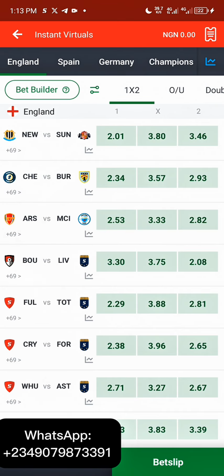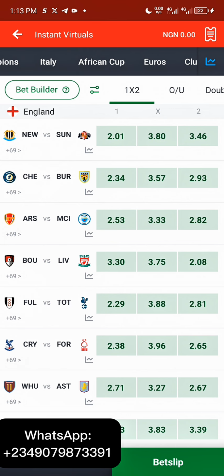This strategy I'm about to give you guys works for the England section, also works for the Champions League section, and also works for the Italy section. This strategy does not work for the Spain and the Germany section, because this strategy requires us to get a high amount of goals so that we can actually make good profit for ourselves. So we need goals from about 2.5 goals, 3.5 goals, but this strategy is more certain for over 1.5 goals. So I will recommend that you use this strategy more for over 2.5 if you're looking for high odds.